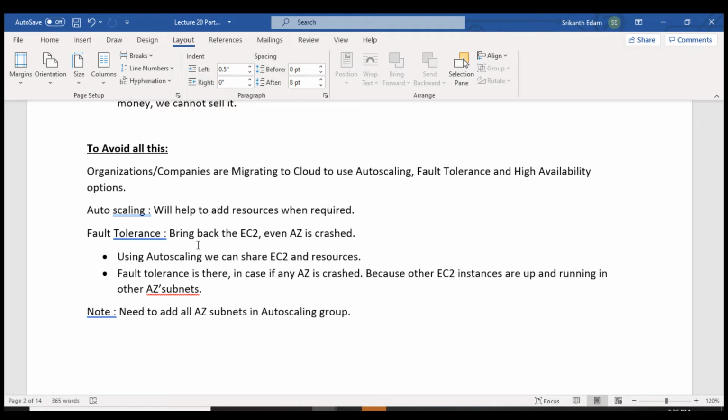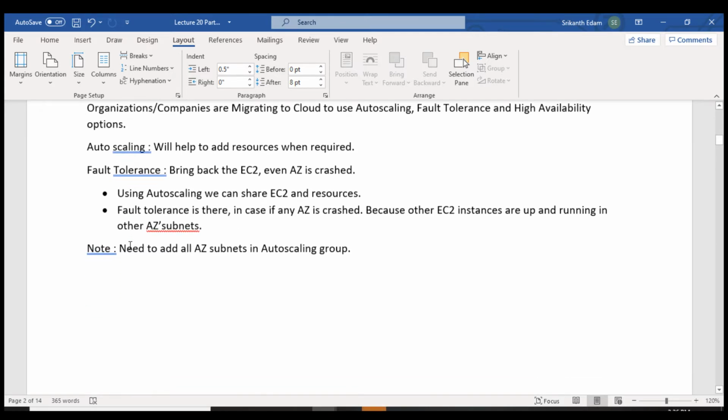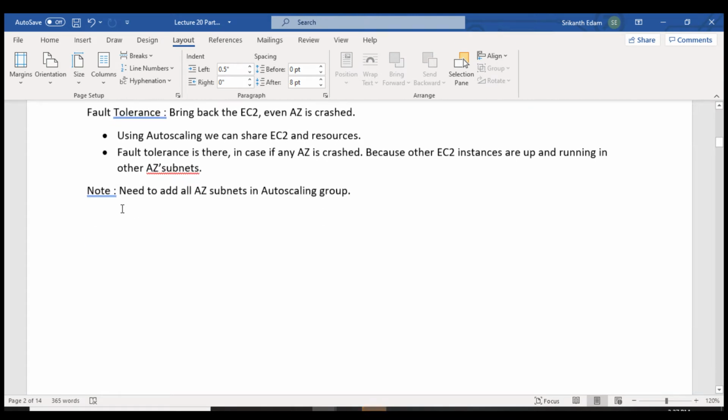We are going to add those availability zones in the auto scaling group. If one availability zone is going to crash, we still have two availability zones available. So the auto scaling group is going to create EC2 in those availability zones. That is called fault tolerance. So note, we need to add all availability subnets in the auto scaling group.